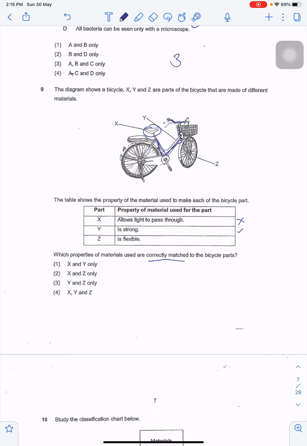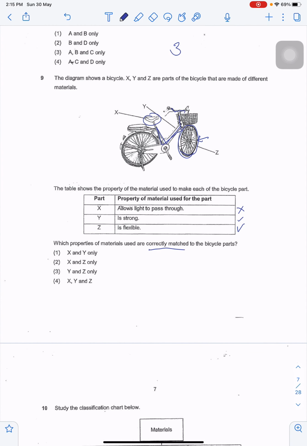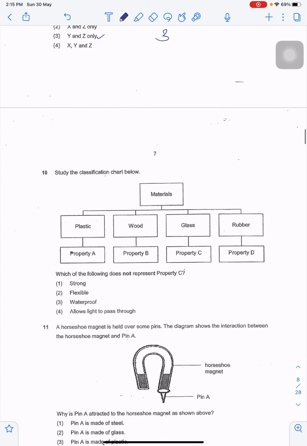Z is flexible. Now, do we need Z to be flexible? We do, because we actually pump. This is the tire, right? So we actually pump air into the tire, and so we need Z to be flexible. And normally Z is also made out of rubber, and rubber is flexible. So Z is correct. So this leaves Y and Z. So option 3 is correct for question 9.